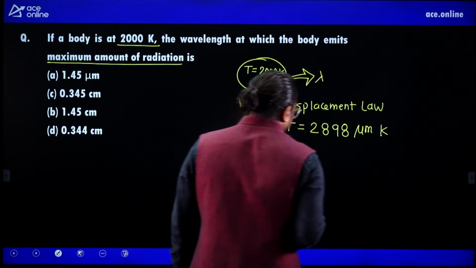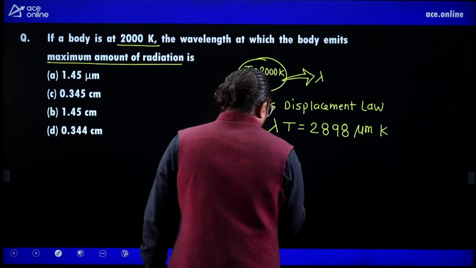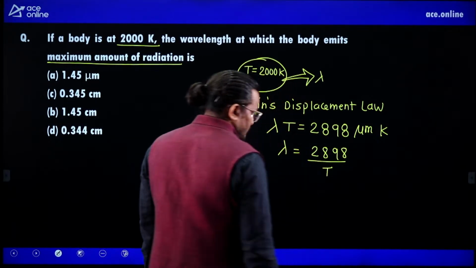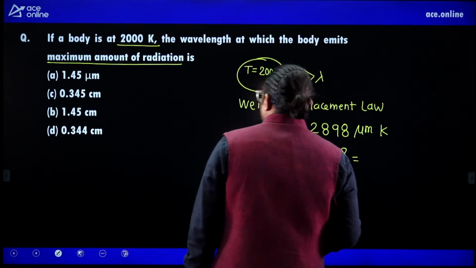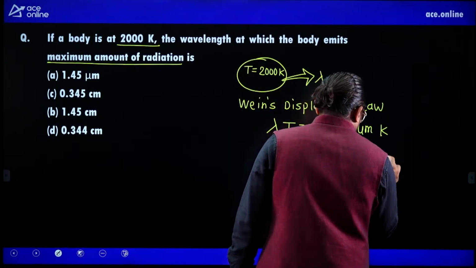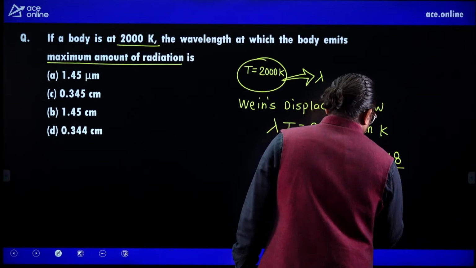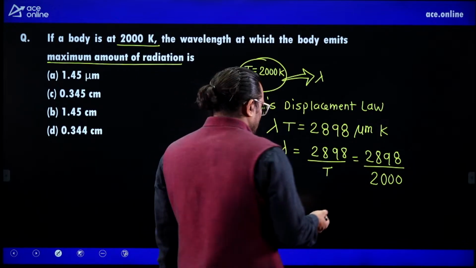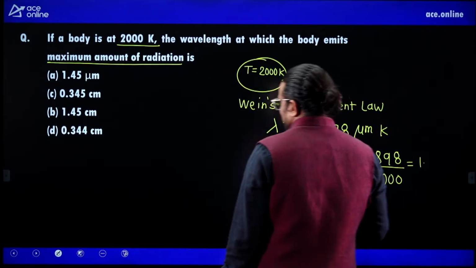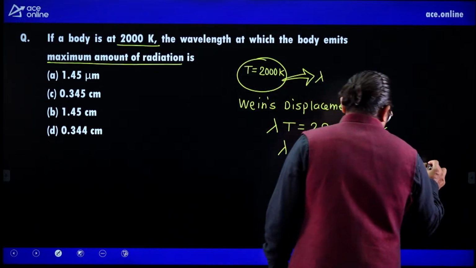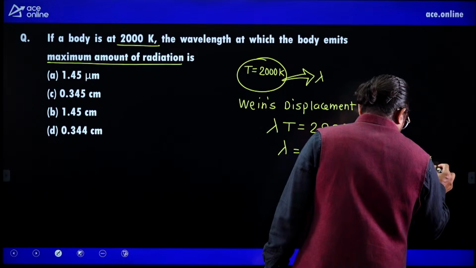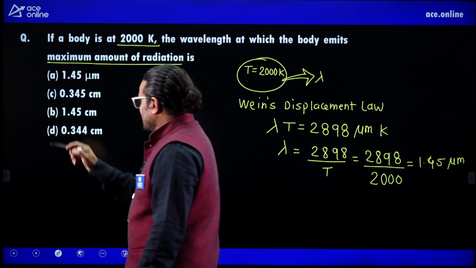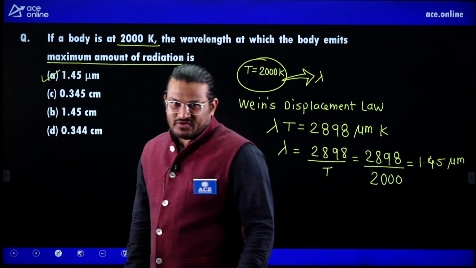Now you can write lambda is equal to 2898 by T, so 2898 by 2000. If you solve this, you will get 1 point something. The unit should be micrometer, so you will get 1.45 micrometer.